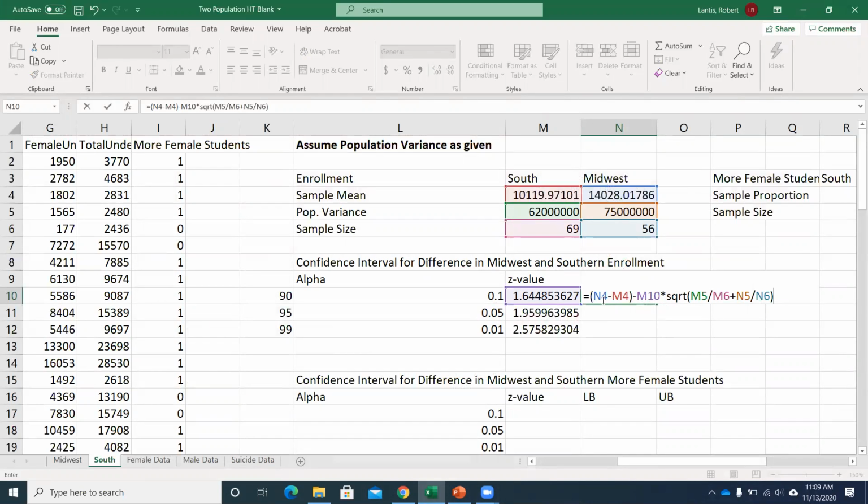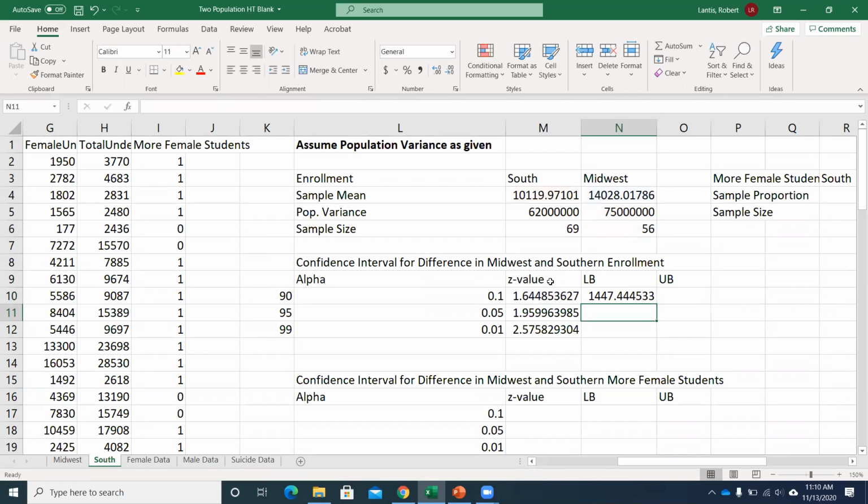But if I want to be real precise, Excel can give this value to me out to a much further decimal. Now, if I copy this down, the issue is that the only thing I want to change is the z value I'm using when I build these different confidence intervals. So I'm going to have to freeze these cells. So F4, or was it Command T on a Mac? And then select these. I want to freeze the population variances and the sample sizes. The only thing I don't want to freeze, the only thing that I want to change, is this reference for where the z value is at. Okay?